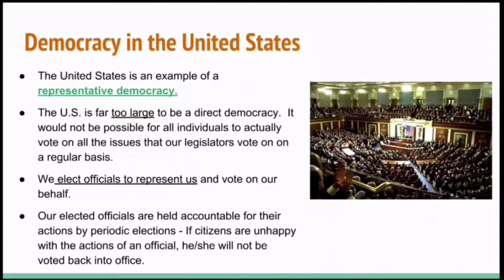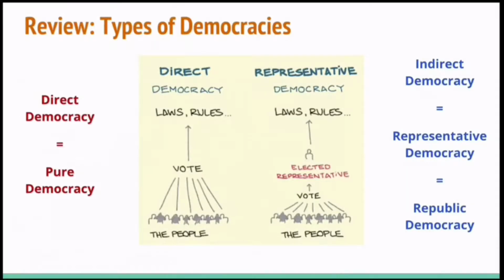Our elected officials are held accountable for their actions by periodic elections. If citizens are unhappy with the actions of an official, he or she will not be voted back into office. Let's review types of democracies. So we've talked about direct democracy, where the people vote directly on each issue. This is also called a pure democracy. Another type is the indirect democracy, where we choose representatives and then they vote on the issues for us. So this is what we have here in the US, also called representative democracy or a republic.